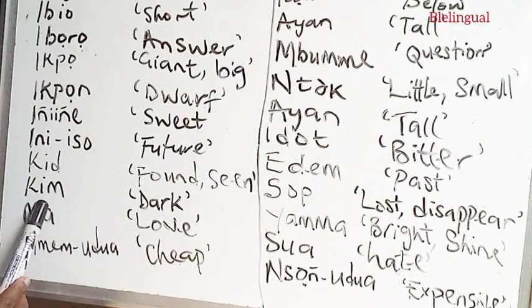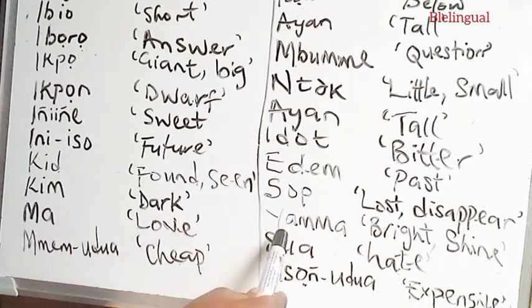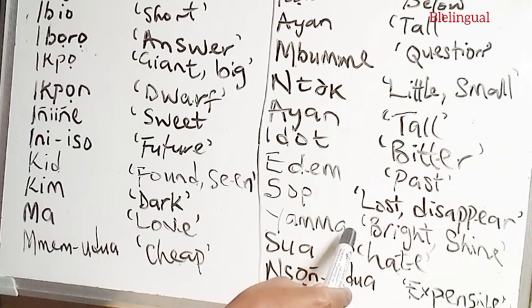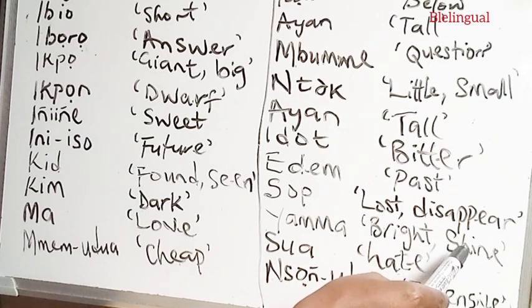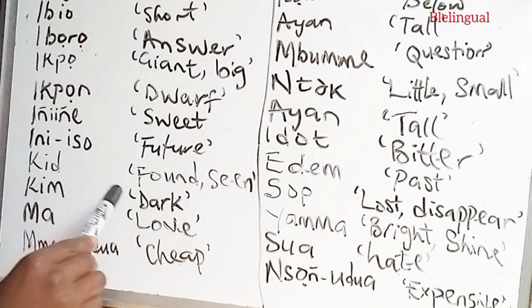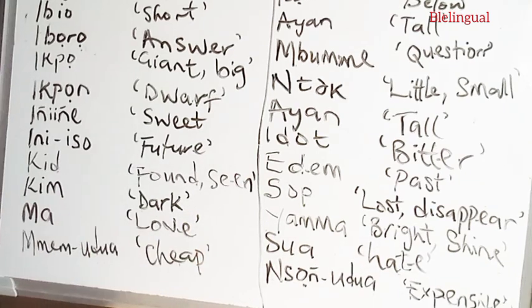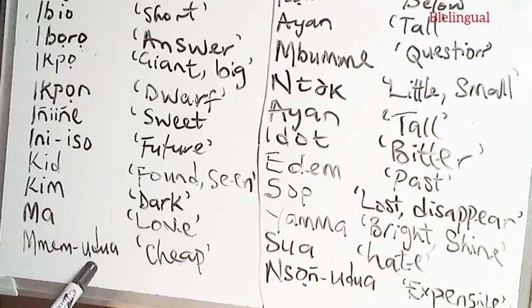We have the word come, that is to be dark. And the opposite as yama, to mean bright or shine. We have the word ma, to love. And the opposite as swa, to hate. We have the word memudwa, to mean cheap, and the opposite as nsongudwa, to mean expensive.